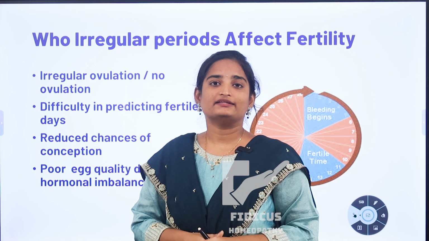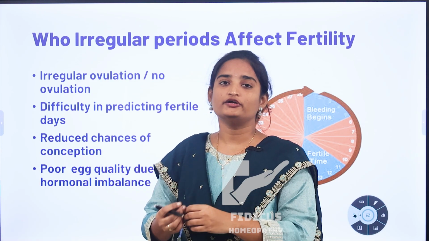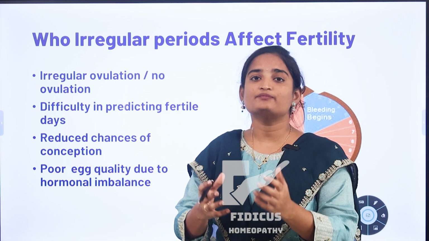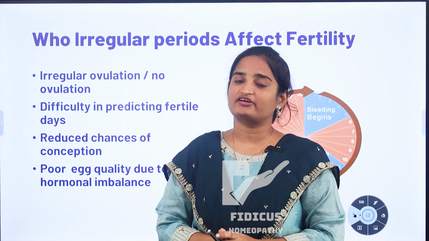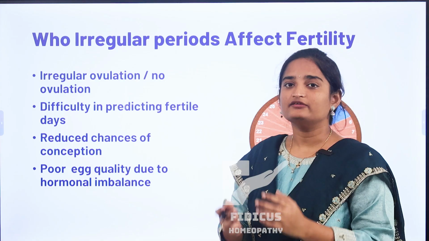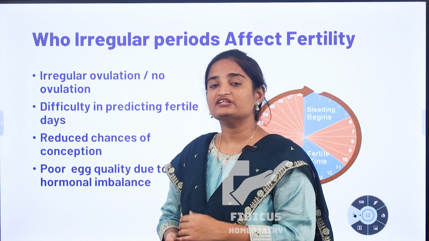In hormonal imbalance like irregular period conditions, if pregnancy does happen, it may end in miscarriage. It means the uterus doesn't have the capacity to sustain the pregnancy for full term. So these hormonal problems and irregular periods can affect your fertility. So early identification and proper diagnosis are essential to maintain natural fertility. With these irregular periods, it is difficult to perceive the fertile days.